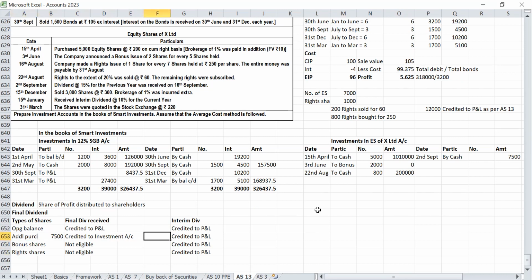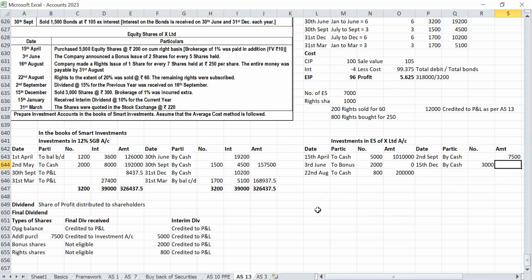So how many additional purchase? 5,000. Bonus 2,000. Rights 800. So total 7,800 shares into face value. Oh, one minute. Then we are selling some shares. That also we have to do. Yes, sir. Wait. On 15th December, by cash. How much cash? Sold 3,000 shares, sold for 300 minus 1% brokerage, sir.